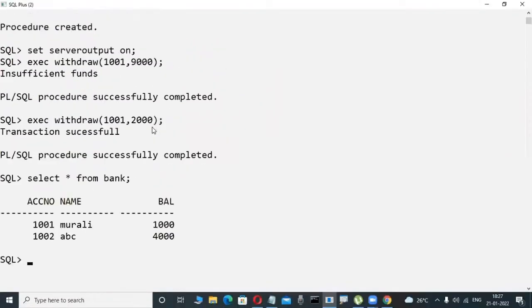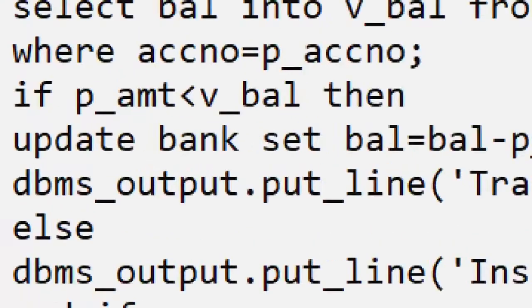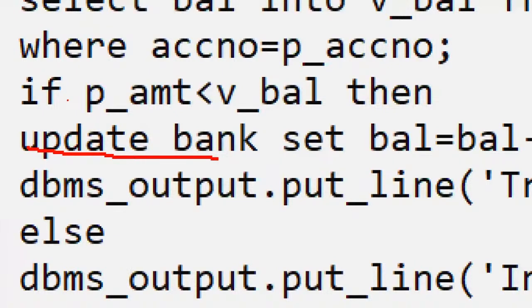3,000 minus 2,000 rupees. For example, if I try to withdraw 2,000 rupees, then automatically the remaining balance, how much? 1,000 rupees are there or not? Yes, how is it possible? You are a programmer, you are writing code in an update. Update is a SQL command only. If condition is a PLSQL command.